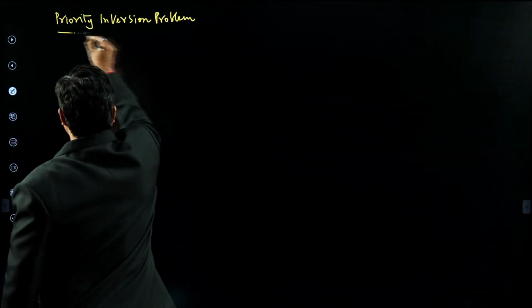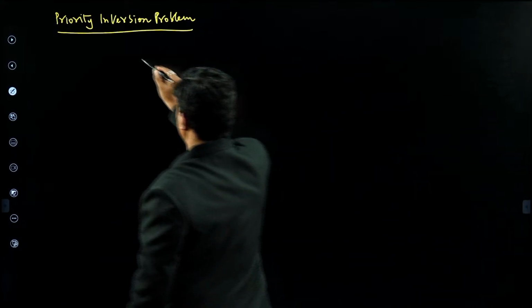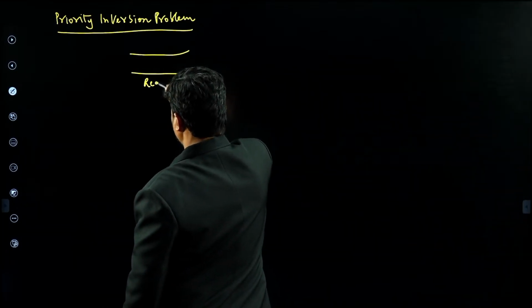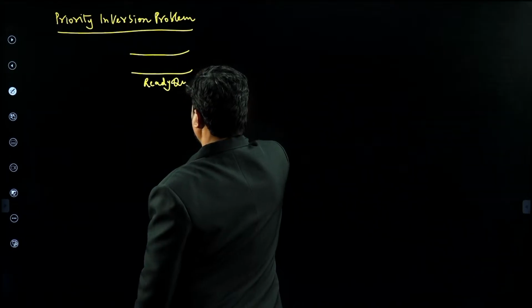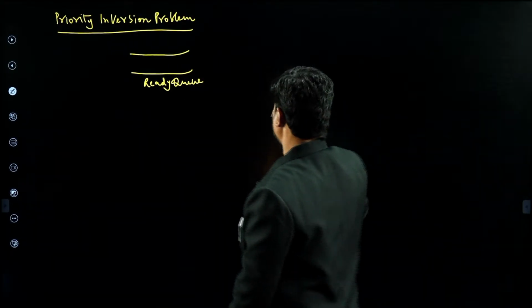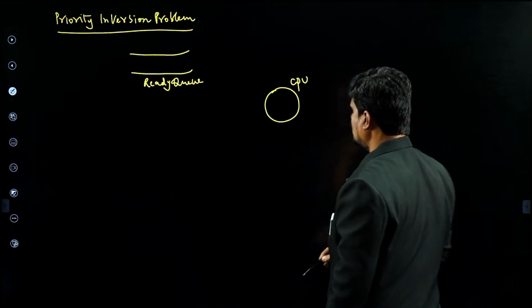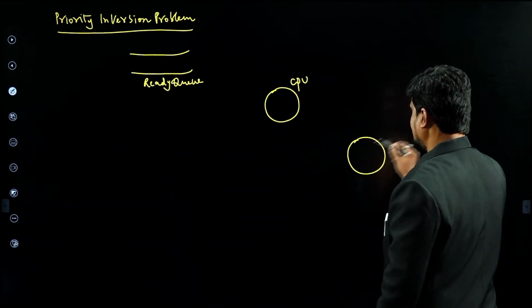So what is this priority inversion problem? If you consider, for example, this is what my ready queue, just an assumption, and this is what my CPU, and this is what my critical section.